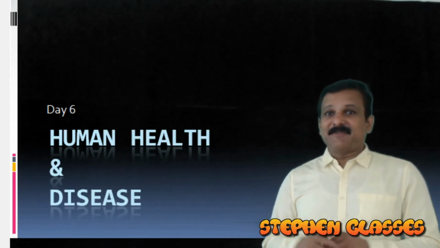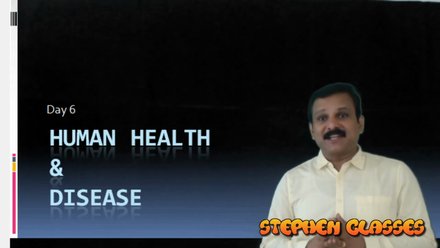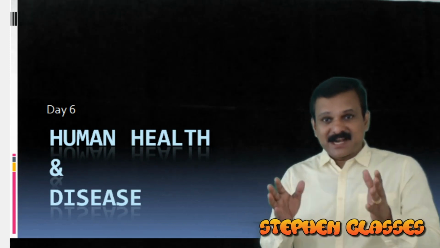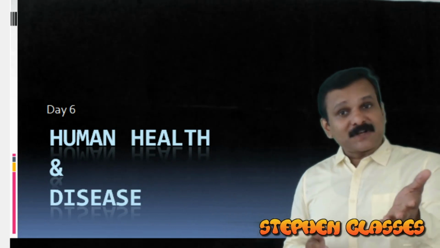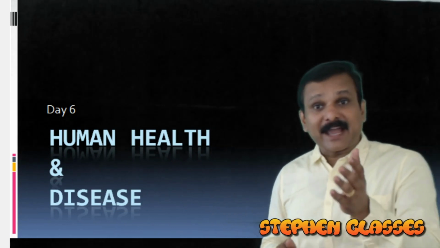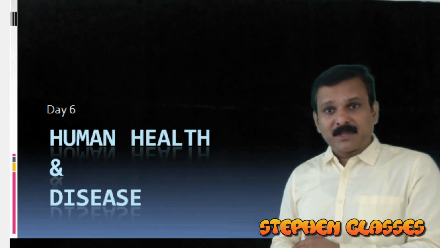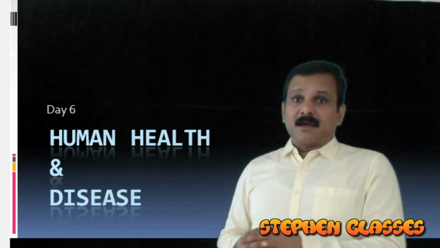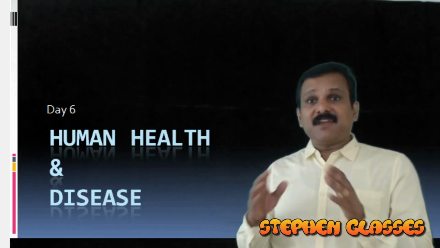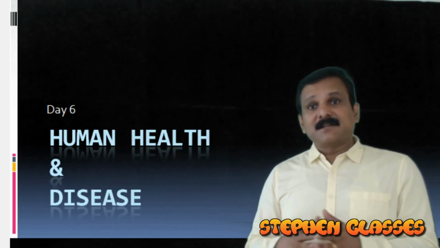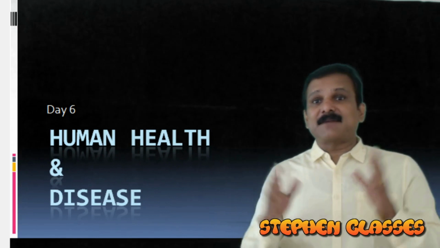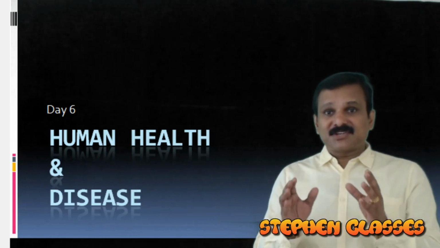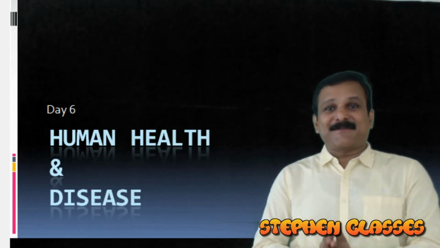In this chapter we will discuss different types of diseases. We have bacterial diseases, fungal diseases, viral diseases, protozoan diseases, and also helminth diseases in detail. And also we will learn about HIV infection, cancer, and drug abuse. This is a very big chapter and we will try to finish the questions within the stipulated time.